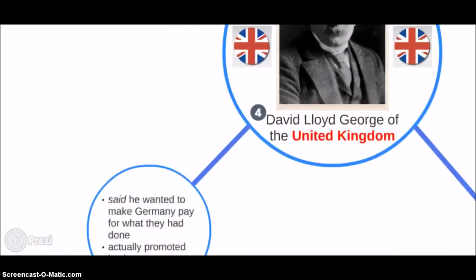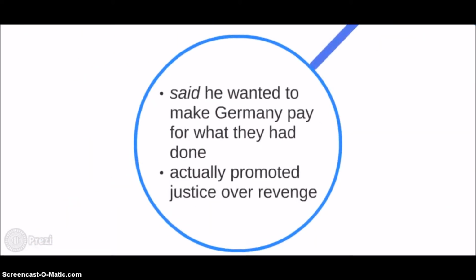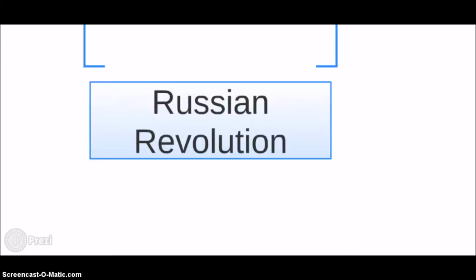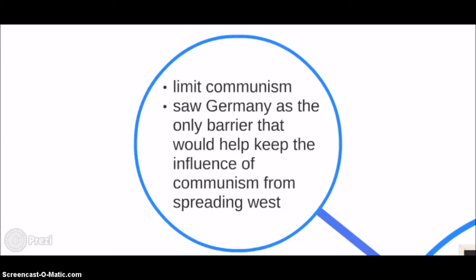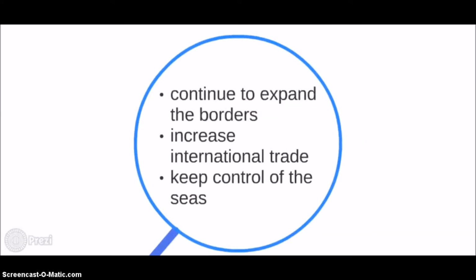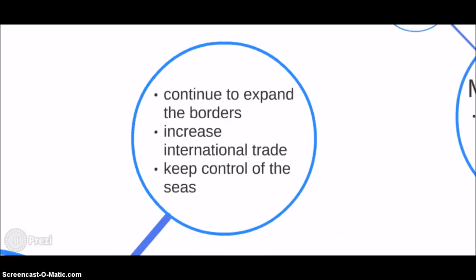David Lloyd George of Britain often said he wanted to make Germany pay for what they had done because that was what the majority of the British population wanted to hear, but really he promoted justice over revenge. He also wanted to limit communism because he was concerned about the Russian Revolution of 1917, and he saw Germany as the only barrier that would help keep the influence of communism from spreading west. Prime Minister George also wanted to continue to expand the borders of the British Empire, increase international trade for Britain, and for Britain to keep control of the seas.